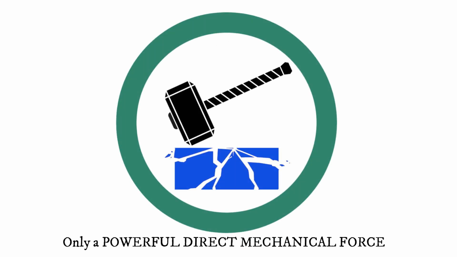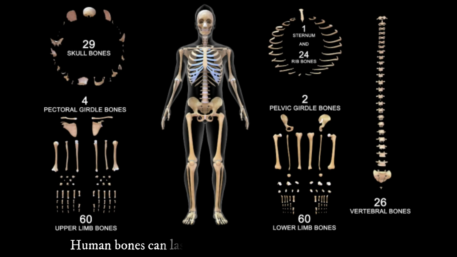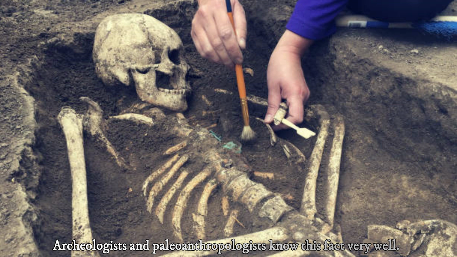Only a powerful, direct, mechanical force can quickly transform human bones into particles measured in millimeters. Human bones can last for hundreds of thousands of years. Archaeologists and paleoanthropologists know this fact very well.